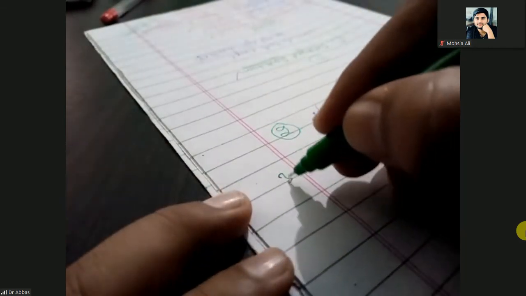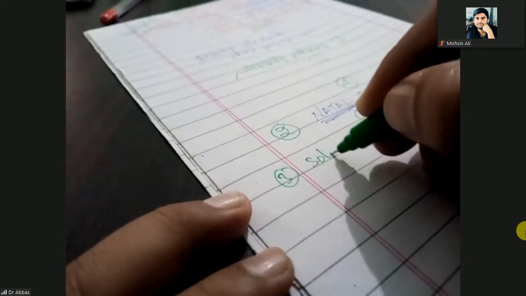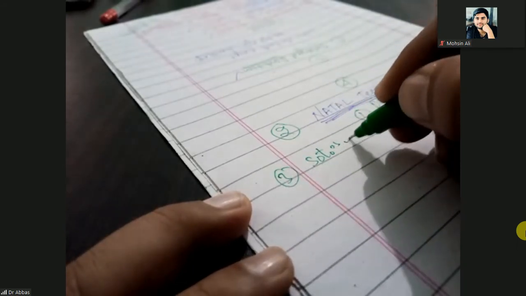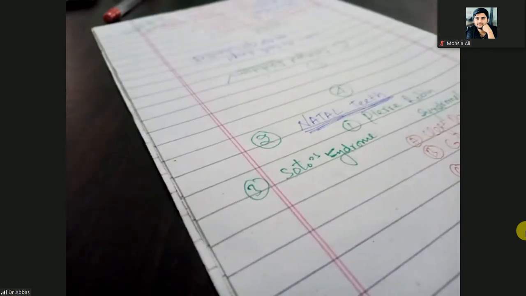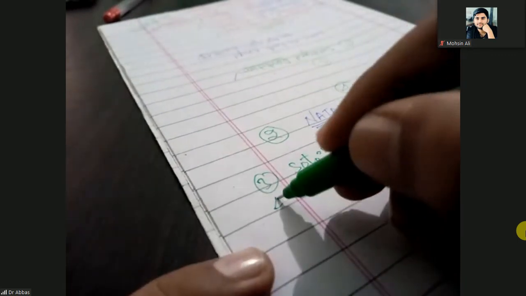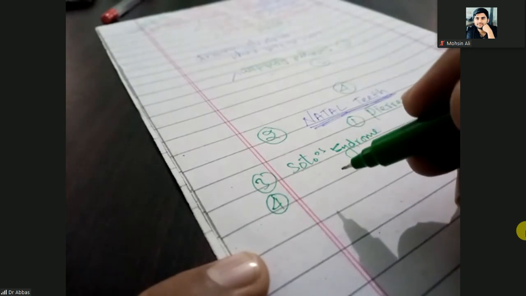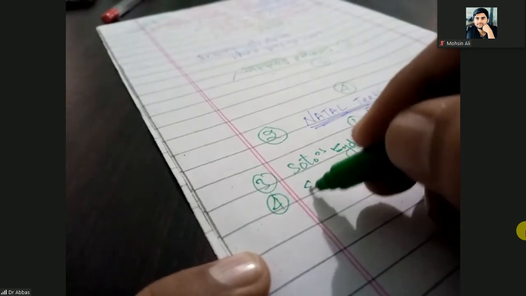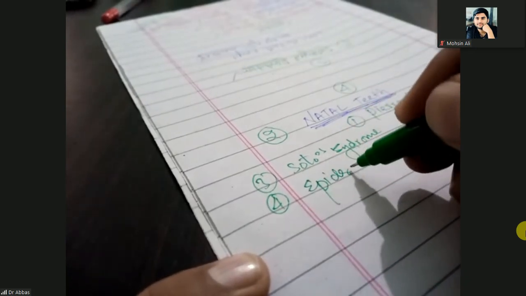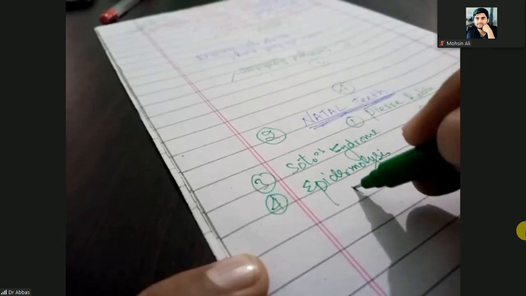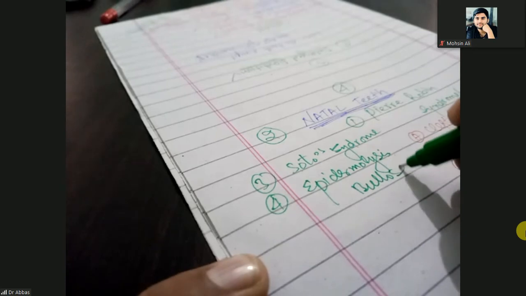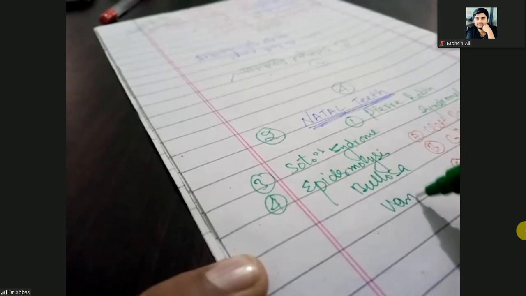Third one is the Soto's syndrome. In yesterday's lecture we have also studied Soto's syndrome, and fourth one is the epidermolysis bullosa variant.